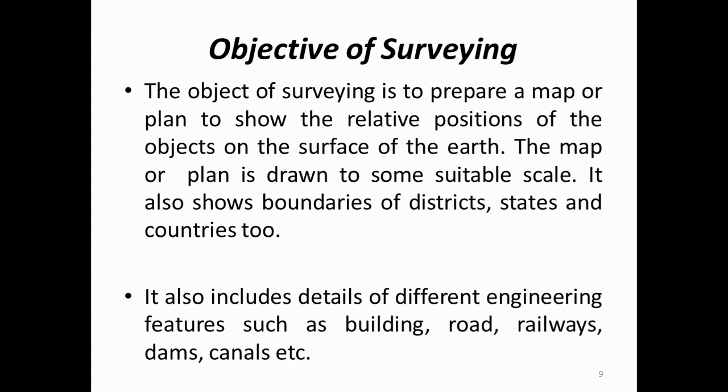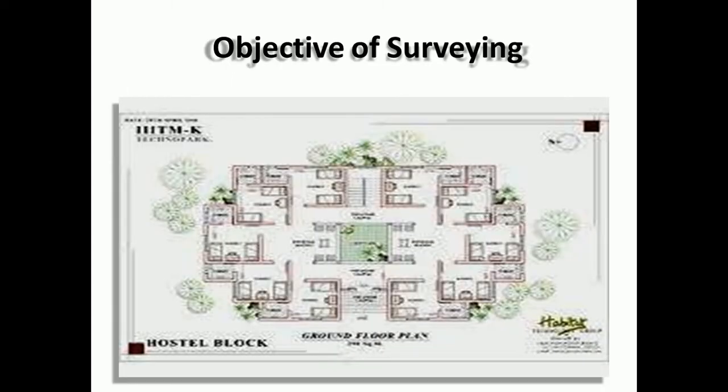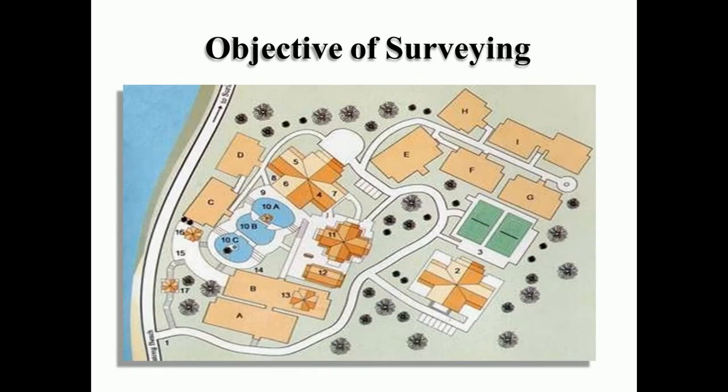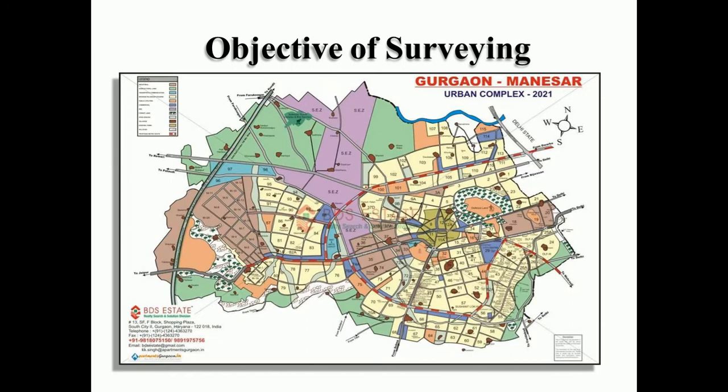It also includes the details of different engineering features such as buildings, roads, railways, dams, canals, etc. This is one of the plans of a hostel block. This is the master plan of some campus. This is the layout of some campus. This is the development plan of Gurgaon city near Delhi.